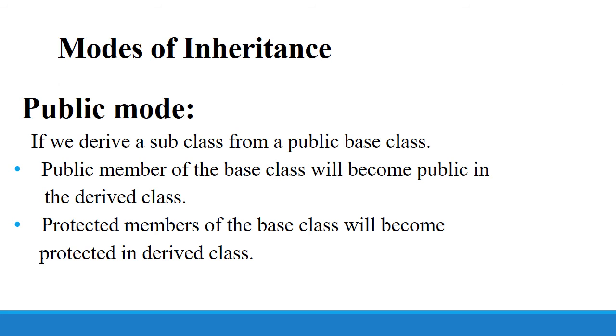Next, we will see the modes of inheritance. The first one is the public mode. If we derive a subclass from a public base class, then the public members of the base class will become public in the derived class and protected members of the base class will become protected in the derived class.